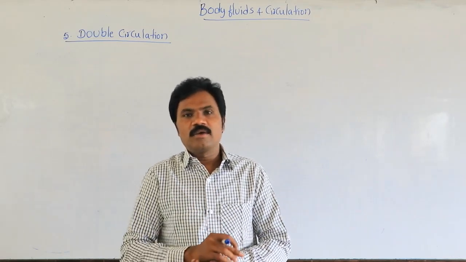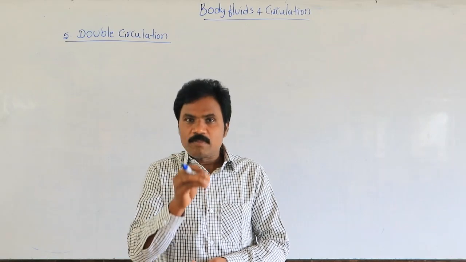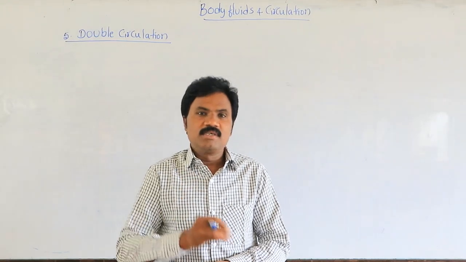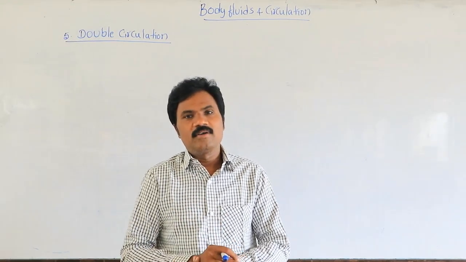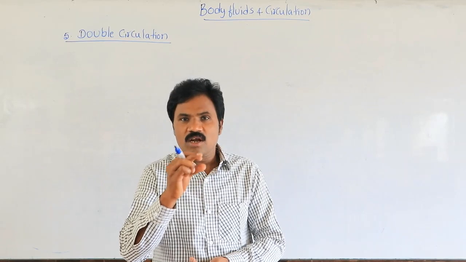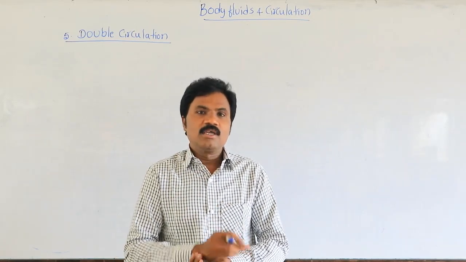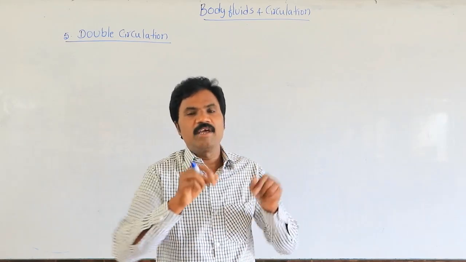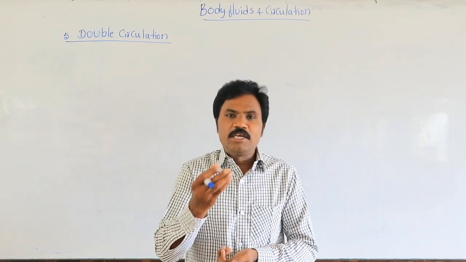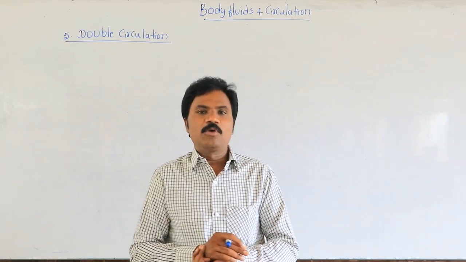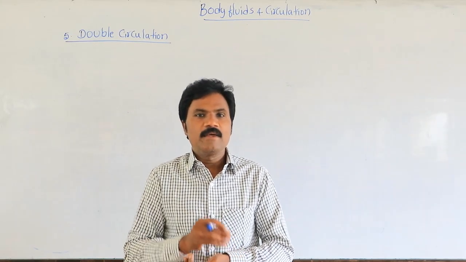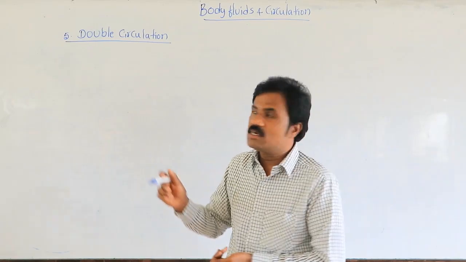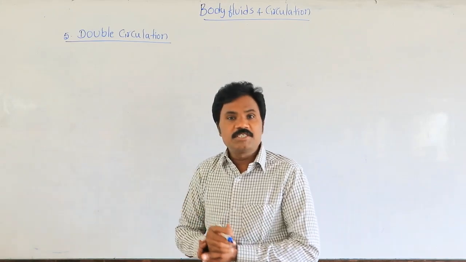Already in the last class we discussed the cardiac cycle as well as the ECG, the electrocardiograph, which is the graphical representation of the electrical voltage on monitoring. Einthoven described the ECG in detail, and we already discussed it. Now, the next subtopic is related to body fluids and double circulation.